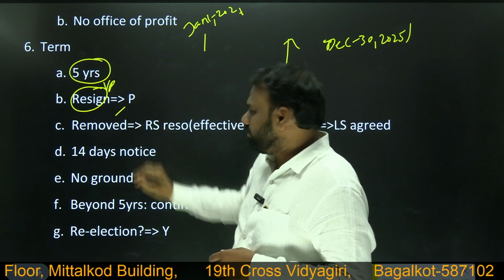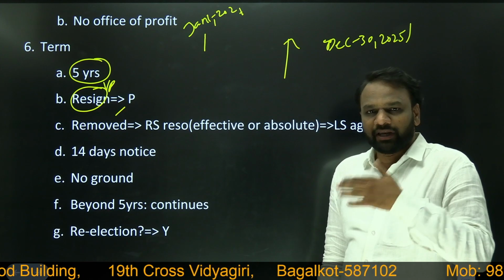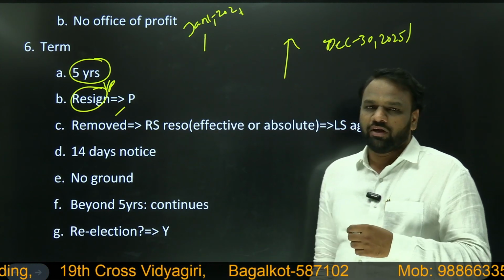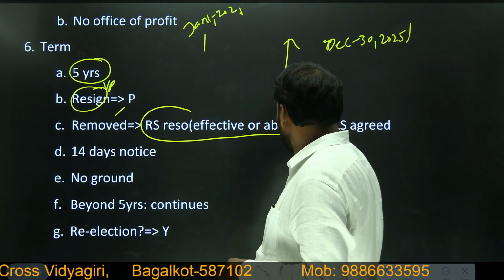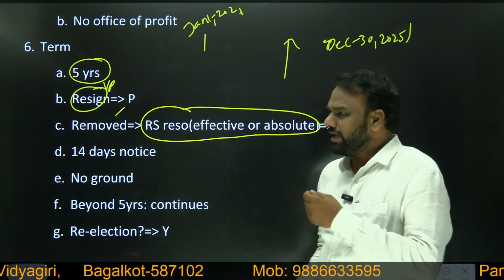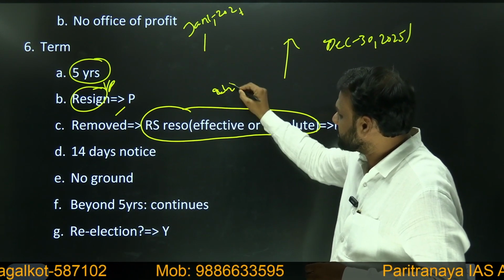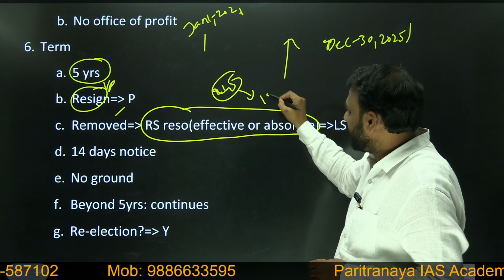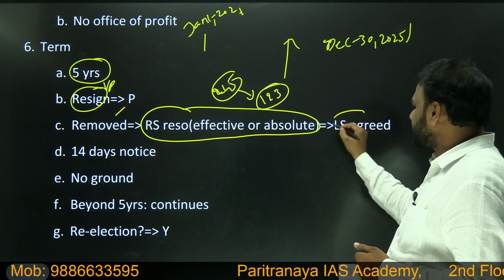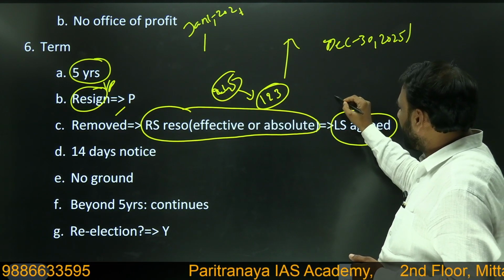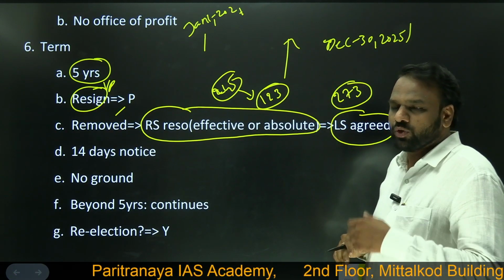Next, can he be removed? Yes, similar to the President of India. In case of the president, we call it impeachment, but in case of the vice president, we call it removal. How can he be removed? Through a Rajya Sabha resolution. With what kind of majority? Absolute majority. It means among 245 members of Rajya Sabha, absolute means 123. If 123 members of Rajya Sabha say yes, and similarly, if the same is accepted by the Lok Sabha by 273 majority, because 273 is half of 545, the total strength of Lok Sabha.